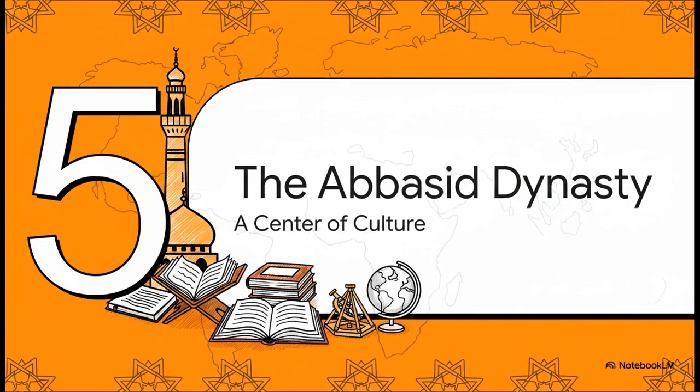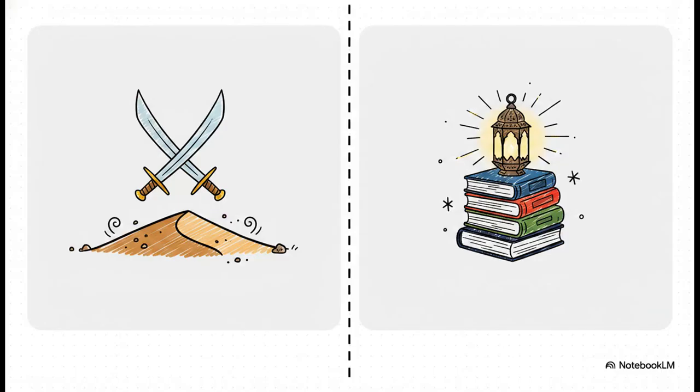Which brings us to Part 5, the Abbasid dynasty, a true center of global culture. As this massive empire stabilized and its borders reached their peak, things started to change. We transitioned from an era of rapid military conquest to one focused heavily on administration and gathering knowledge. It's an absolutely vital contrast. The earlier Umayyad dynasty was all about expanding borders out from their capital in Damascus. But the Abbasids, who took over later, moved the capital to Baghdad. Their era lasted over 150 years and saw the Arab Empire turn inward, becoming one of the wealthiest and most enlightened regions on the entire planet.